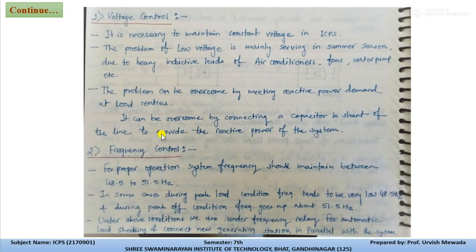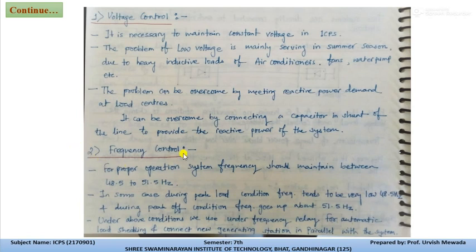It can be overcome by connecting a capacitor in shunt with the line to provide reactive power to the system. As I already explained, if any problem occurs in the transmission system due to reactive power, we can inject or absorb reactive power with the help of certain elements. With the help of reactors we can absorb the reactive power, and with the help of capacitors we can inject reactive power into the system.